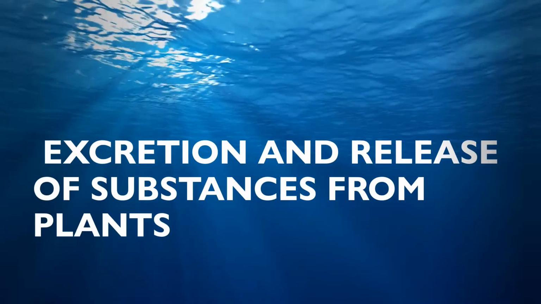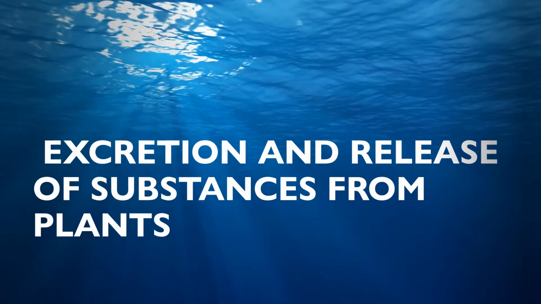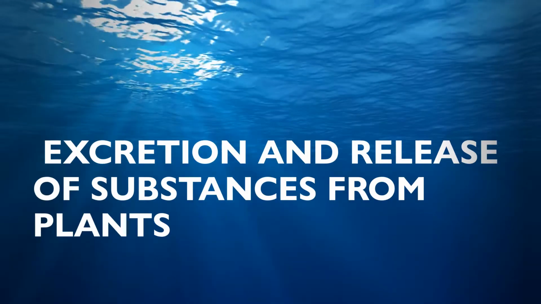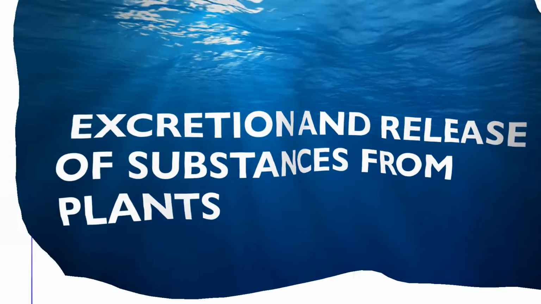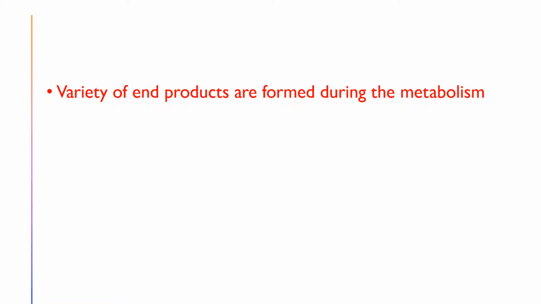In this session, we will learn about the excretion and release of substances from the plants. Generally, many metabolic activities take place in the plant. By these metabolic activities, a variety of end products are formed. But among those end products, some are useful for the plants and some are not useful for the plants.